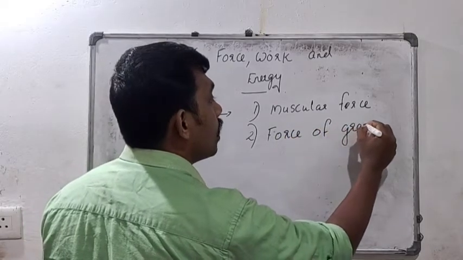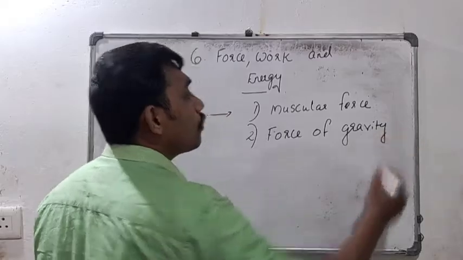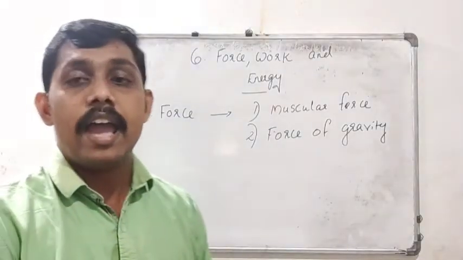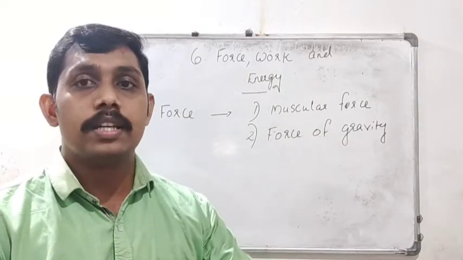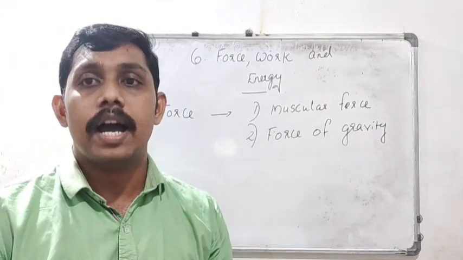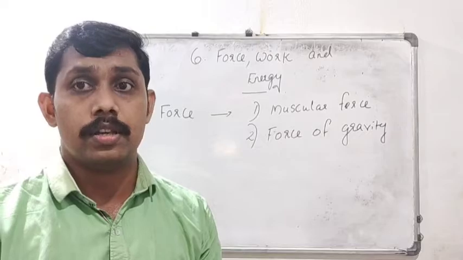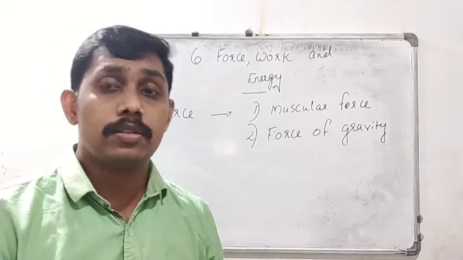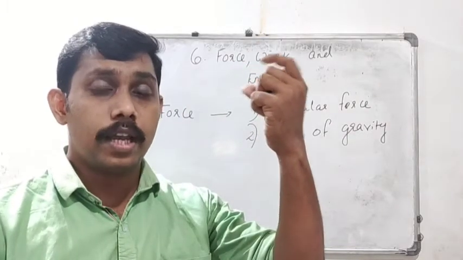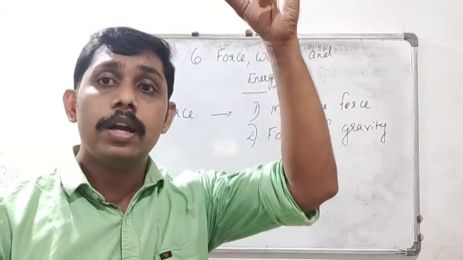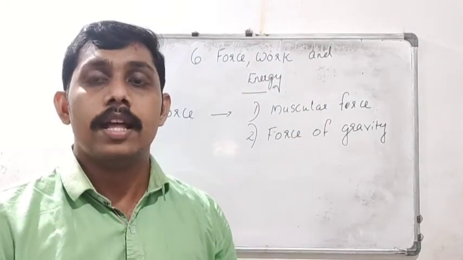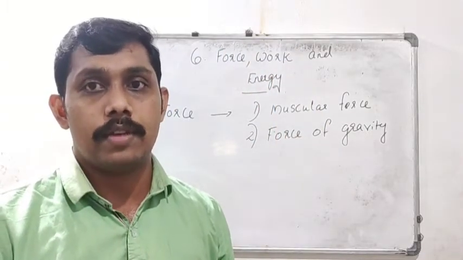Very important point: force of gravity. That means every object is pulled towards the earth. There is a force. Okay, if we throw a cricket ball up in the sky, the ball comes back to the earth. That force is called the force of gravity.